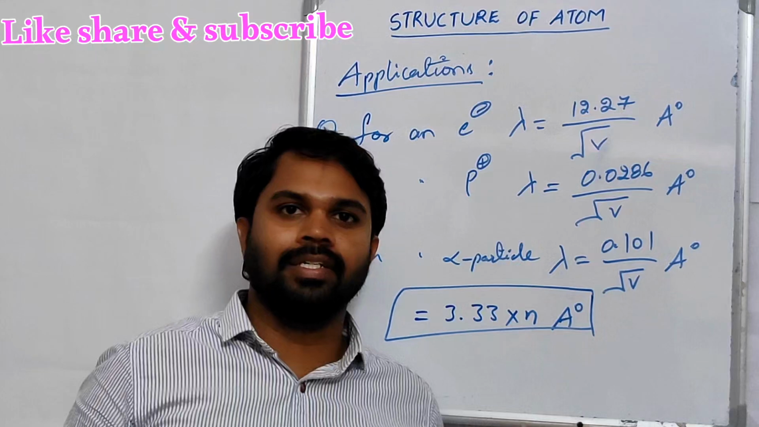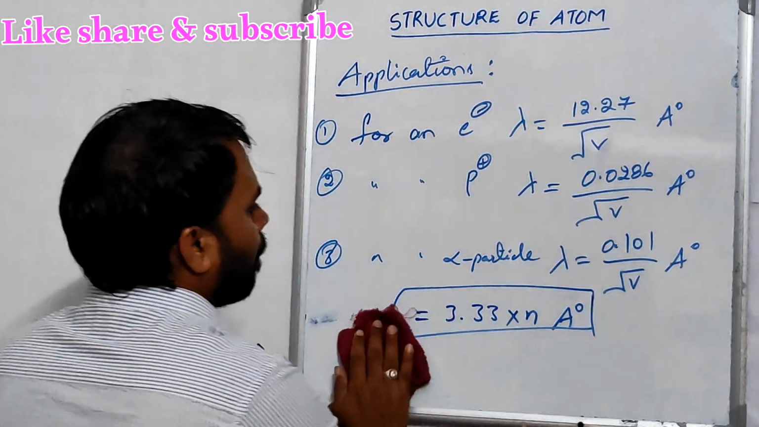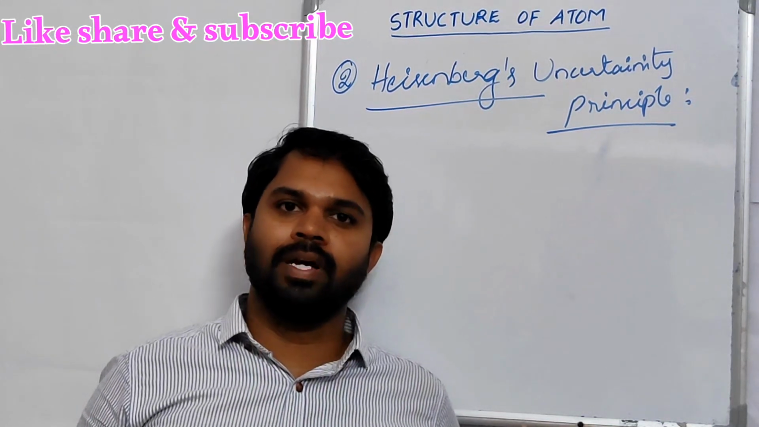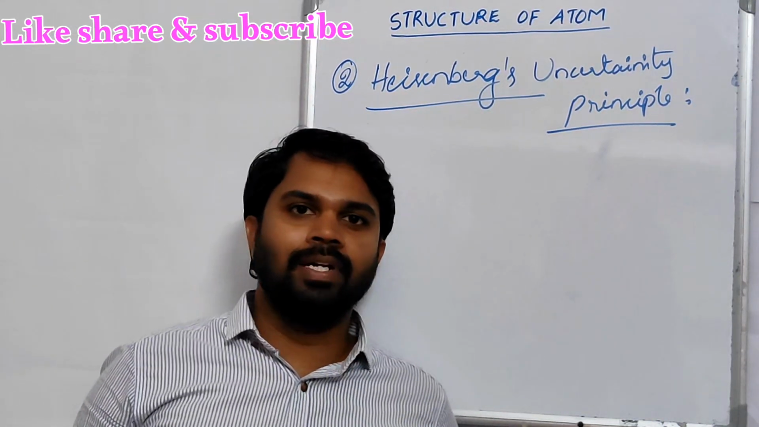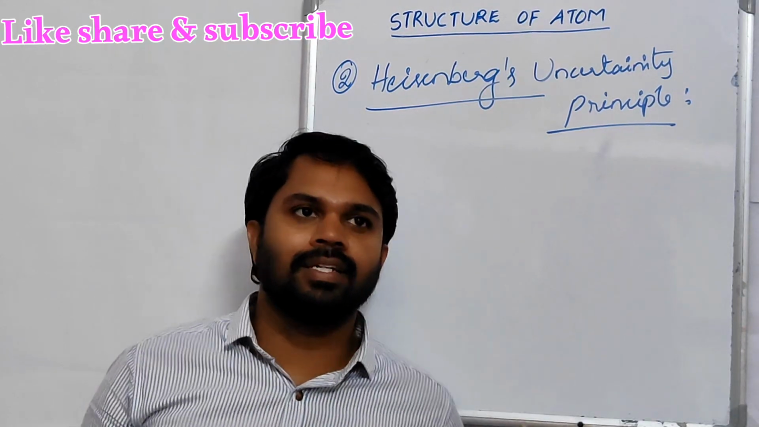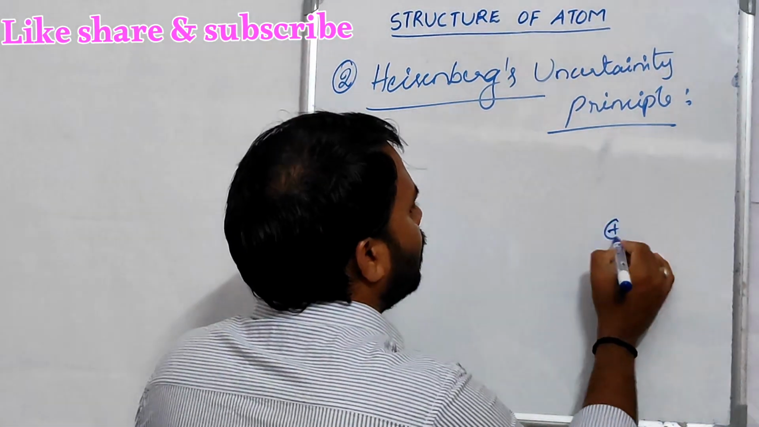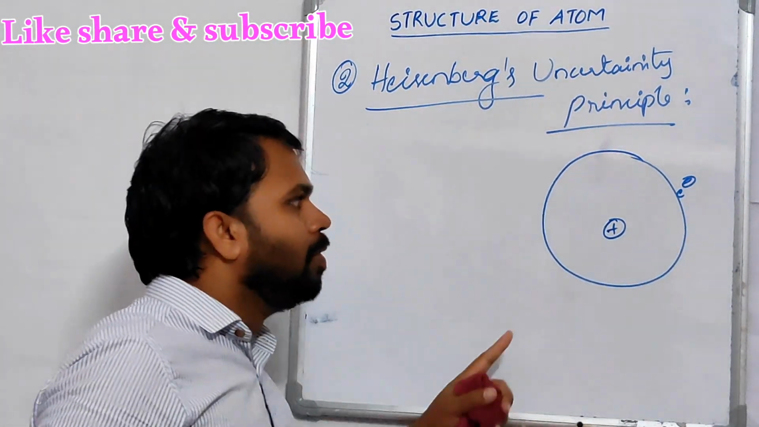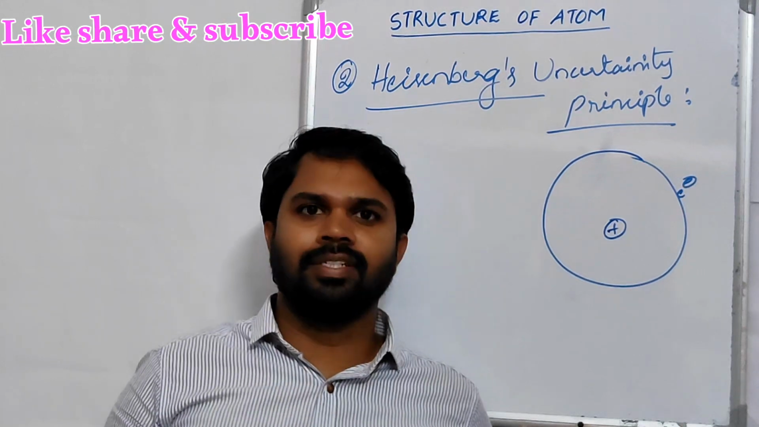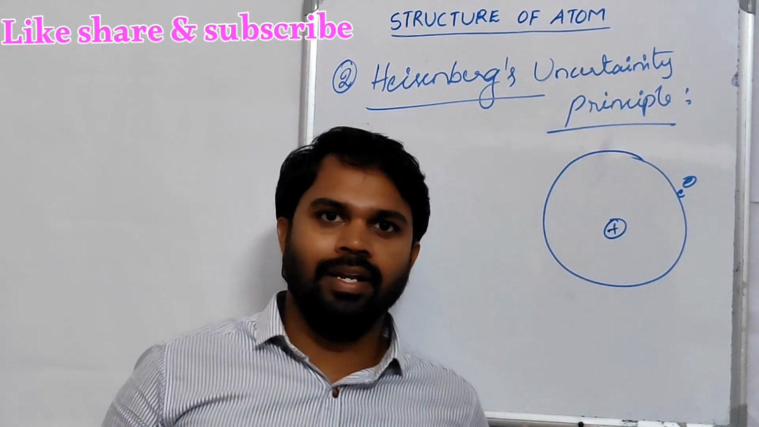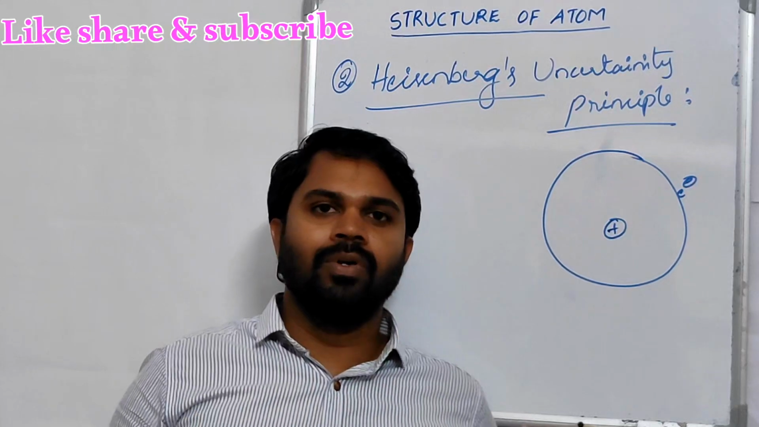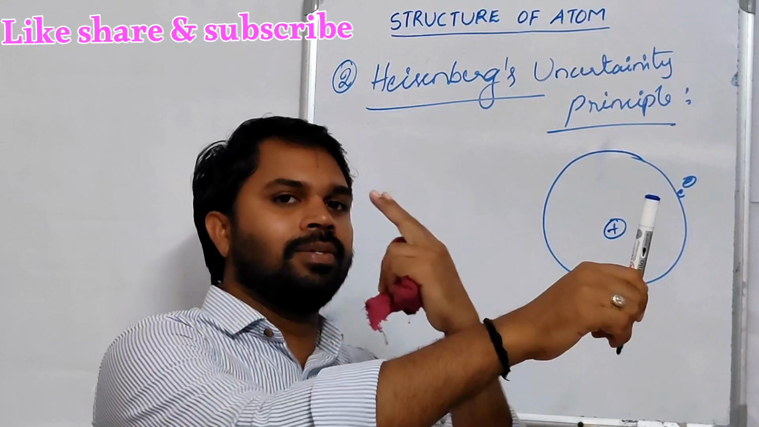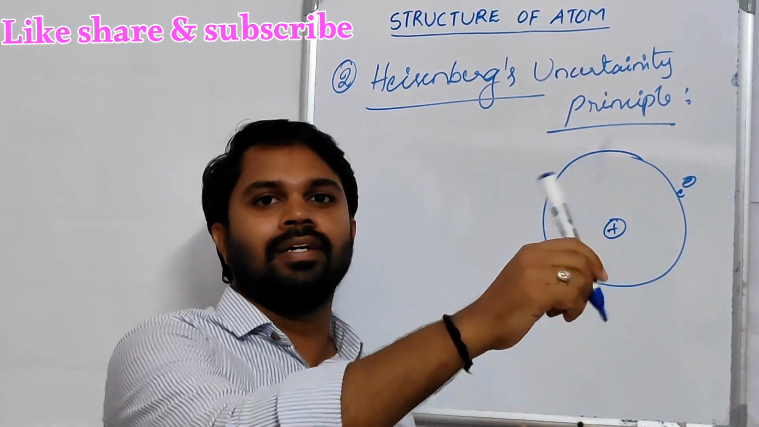Now come to the Heisenberg uncertainty principle. According to this principle, it is impossible to determine the position and momentum of a microscopic particle like an electron simultaneously and accurately. Let's understand. This is the nucleus and this is the orbit. The electron is present here. Before this, we discuss a simple concept, one property of light, that is reflection. We know that reflection is when light falls on an object and reflects to our retina, then only we can see that object.